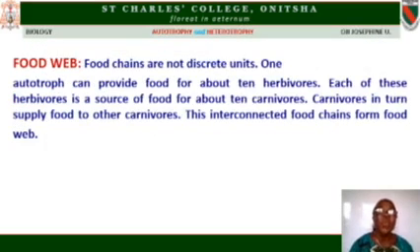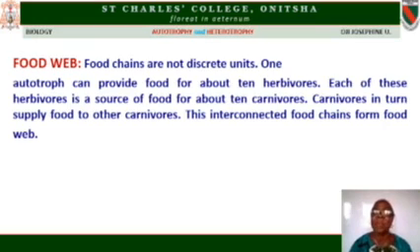So a food web, another topic. That food web comprises all the food chains. There is no natural place where you have one thing being eaten by just another one thing. So that is why we say that the autotroph provides food for too many.